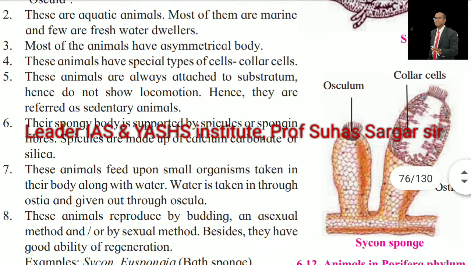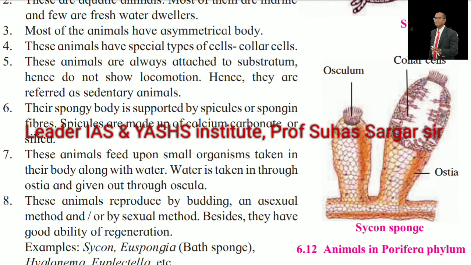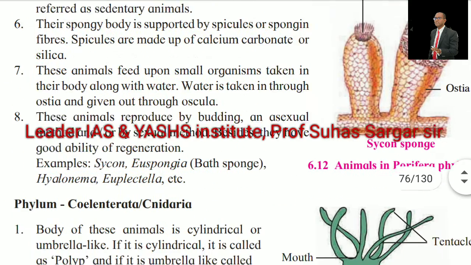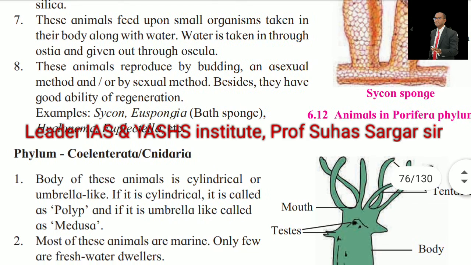Their spongy body is supported by spicules or spongin fibers. Spicules are made up of calcium carbonate and silica. These animals feed upon small organisms taken in their body along with water. The water is taken in through ostia and given out through oscula. These animals reproduce by budding, an asexual method, and or by sexual method. Besides, they have good ability of regeneration.